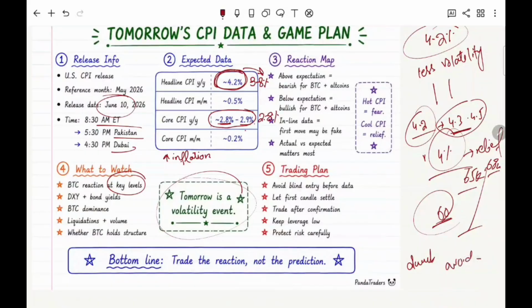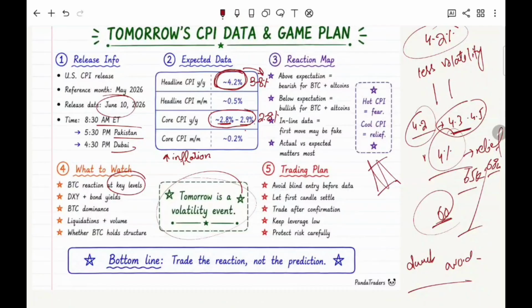After the CPI data is released today and after some hours, the market will be stable, and when it captures one direction, then we will trade on our levels, obviously, right?